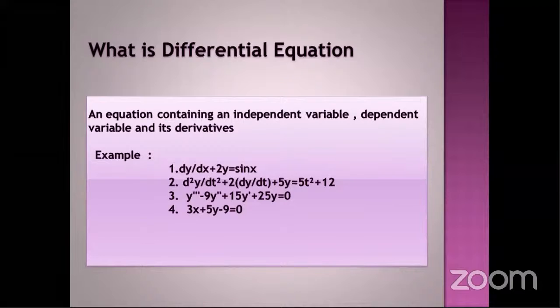First, we know about independent variable and dependent variable. Suppose we have y equals 2x plus 5. This is in the form of y equals mx plus c, which is the equation of straight line. Different values of x will give us different values of y. These are the two variables I'm taking in consideration.